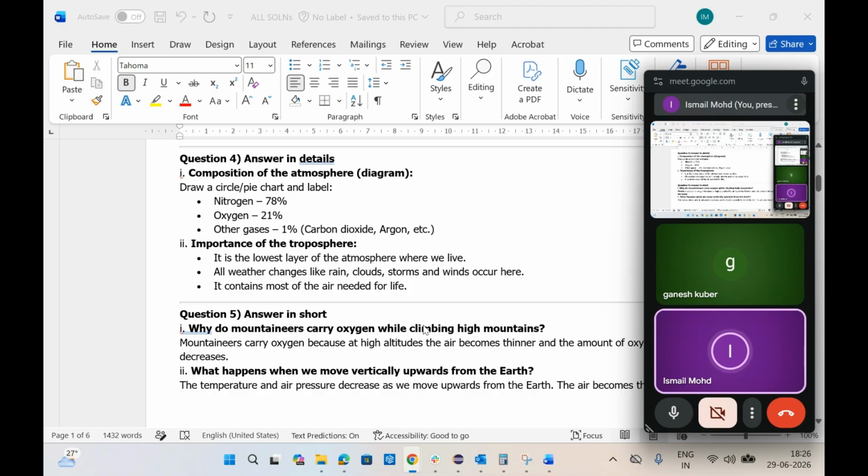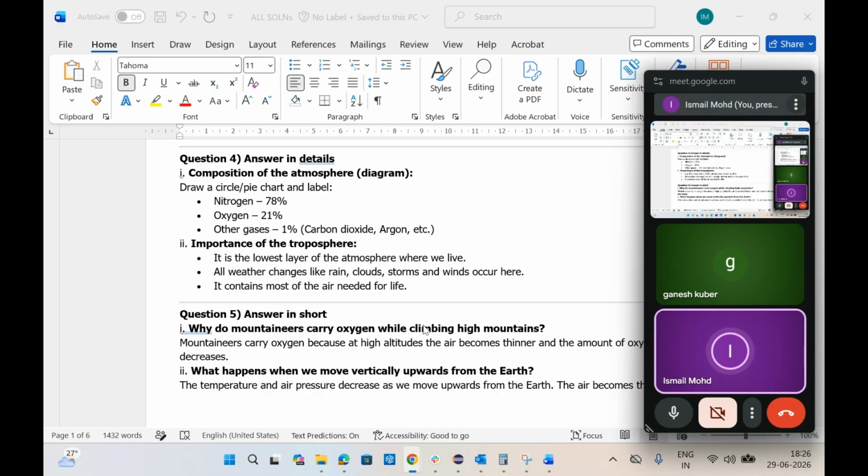Composition of the atmosphere. This is very important. You have to draw this diagram. Nitrogen 78%, oxygen 21%, and other gases like carbon dioxide, argon, hydrogen, helium. These all will come in the remaining 1% of gases.